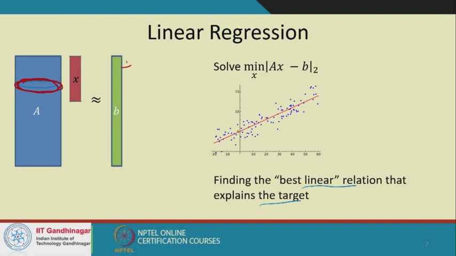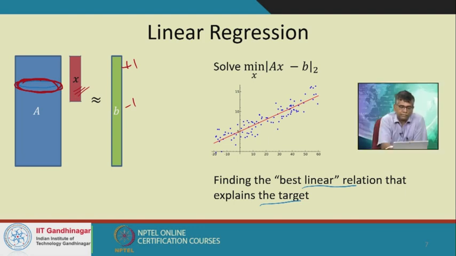Imagine B maybe as plus minus 1 or B as some set of values, and then what you want to find out, X is a variable. So you want to find out the best X, right, such that Ax is as close to B as possible, right? And one very popular version of this is taking the L2 difference between Ax and B.